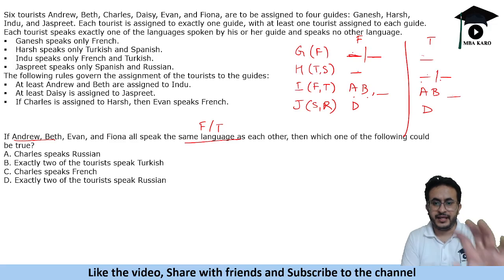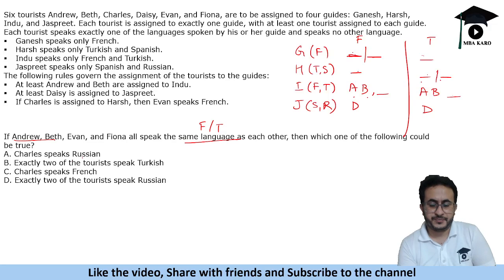Okay, and then let's look at the conditions. It says that Charles speaks Russian. Okay, so in no case do we see Charles in this category, because this will have only 1 person. So this is false.